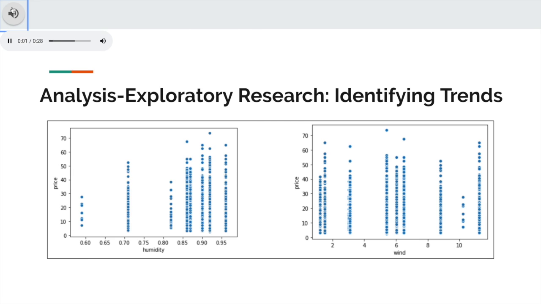Finally, we looked at humidity and wind. With humidity, we did notice a trend in that the less humid it was, the lower the price of the Uber or Lyft was. We found this interesting as this data was taken in November and December in Boston, where humidity isn't really a factor that's very noticeable in our weather. Next, with wind, similarly to rain, we noticed that there was no particular trend, as at all wind levels, there seemed to be a wide range of prices.